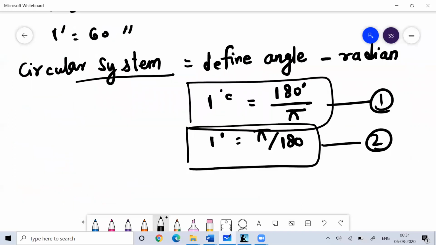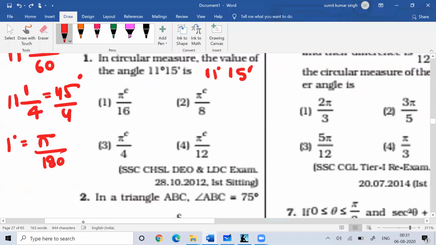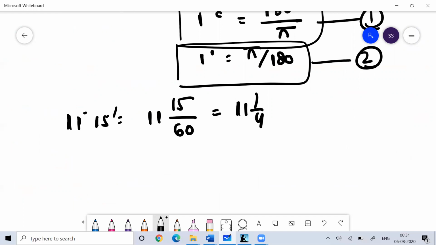Now you know that whenever you say degree, 1 degree is made of 60 minutes, and one minute is made of 60 seconds. So you can understand this. Here the angle is 11 degree 15 minutes. I can write this as 11 and 15 by 60, so I can convert the minutes into degrees. So this is 11 1 by 4, which is 45 by 4 degree.